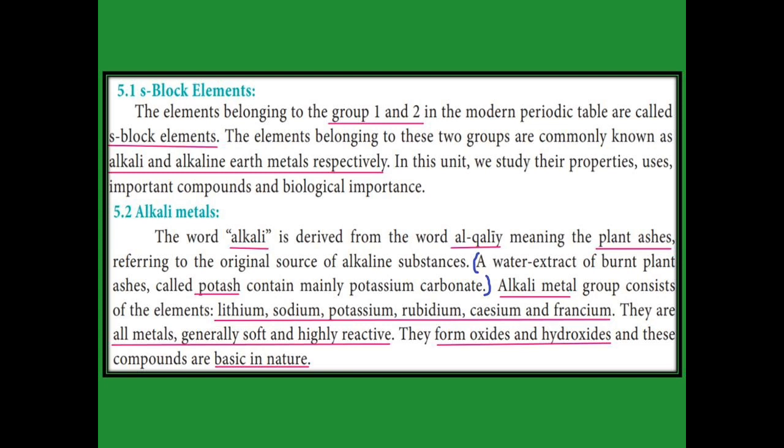These metals are soft and highly reactive. Why are they highly reactive? Because at last they contain one electron. That electron we can easily remove. That electron is easily gained or lost. A chemical reaction is referring only to electron gaining and electron losing. So since the electron is easily lost, it is highly reactive. And then they form oxide and hydroxide in water. These are basic in nature, so we call them alkaline substances, so these metals are called alkali metals.